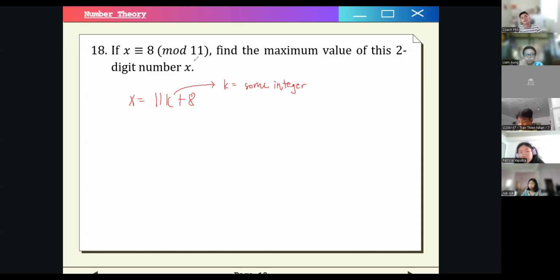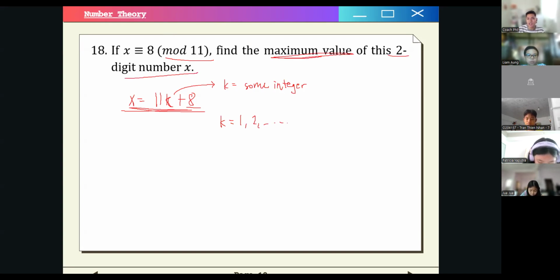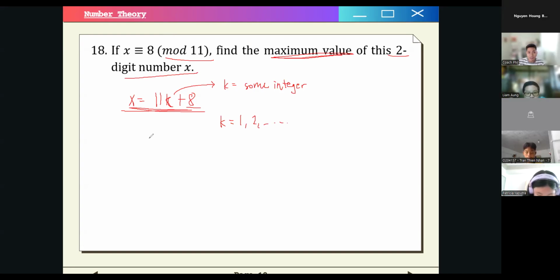So what does that mean? So if we add 8 to a multiple of 11, we will have x, right? Because x has a remainder of 8 when divided by 11. So we can express it this way instead. And then, so we just have to test k, no? We just have to test k equal to 1, 2, and so on. We just have to test an integer such that we will have a two-digit number x that is the maximum value. What are your ideas?